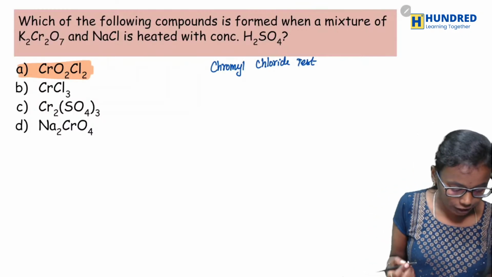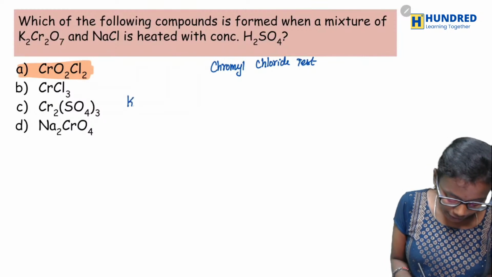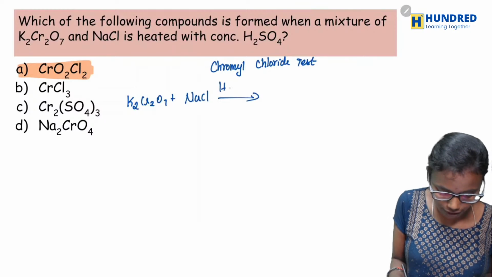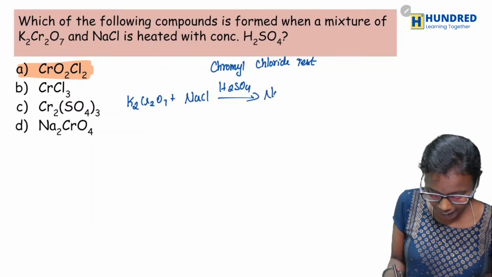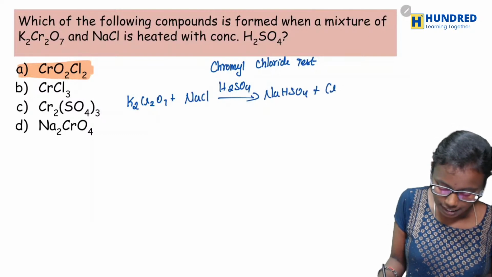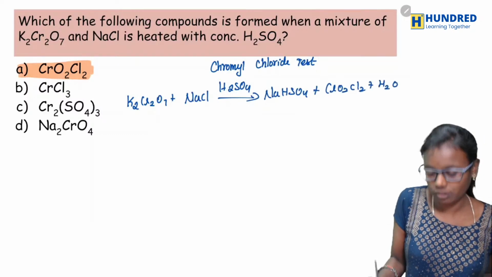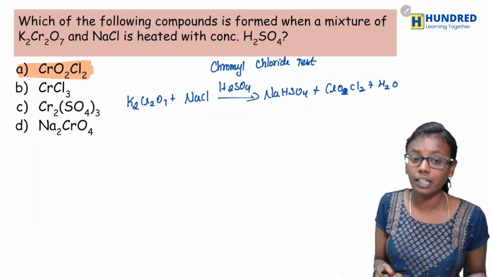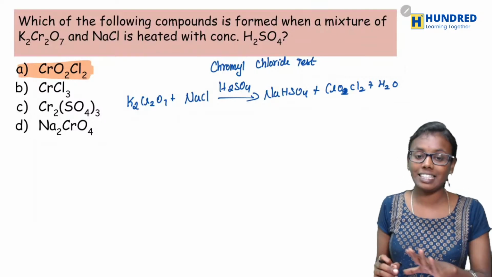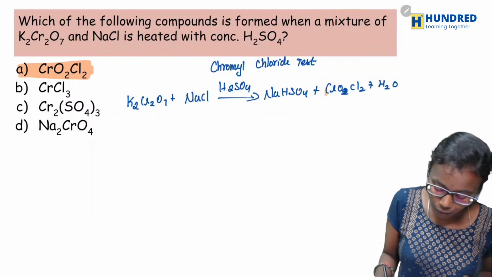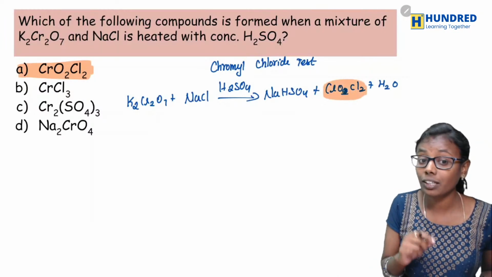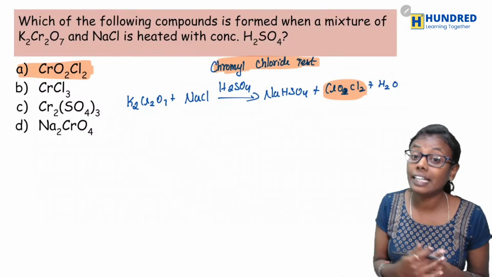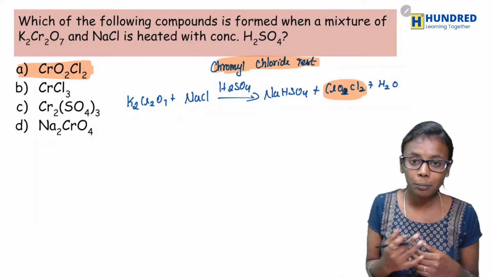So what would be the equation? K2Cr2O7 plus NaCl in presence of H2SO4 will give you NaHSO4 plus CrO2Cl2 plus water. So this would be the equation. I have not balanced the equation, I have just written the equation alone. So potassium dichromate with NaCl in presence of H2SO4 will give chromyl chloride. This chromyl chloride test is used to identify chloride ions. Okay, so do you remember now?